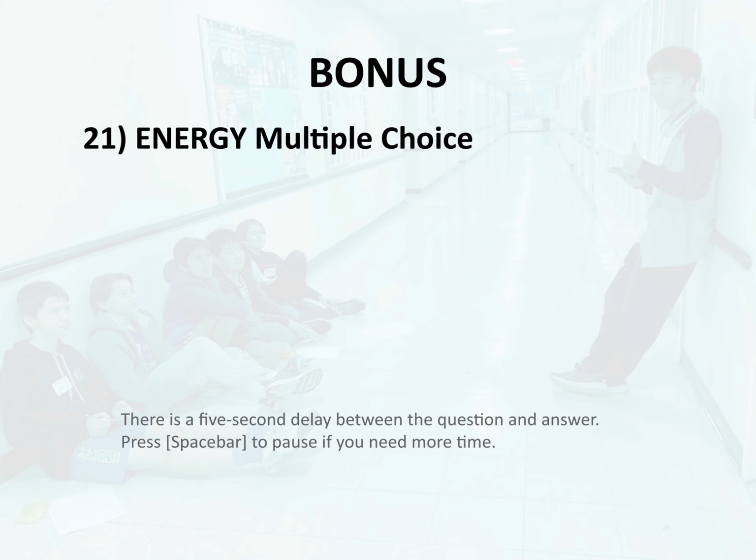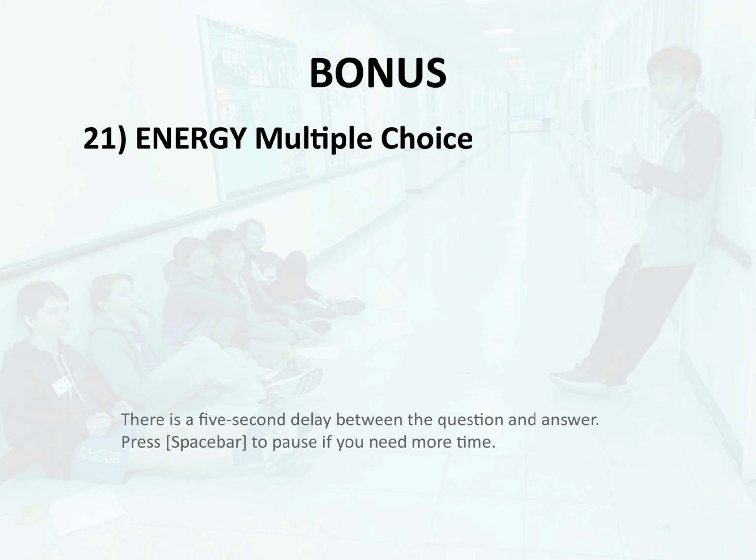Bonus 21. Energy. Multiple choice. With regard to water heaters, which of the following options presents energy savings of up to 30%? W. Replacing the tank water heater by an on-demand water heater. X. Insulating pipelines up to 6 feet away from the heater.